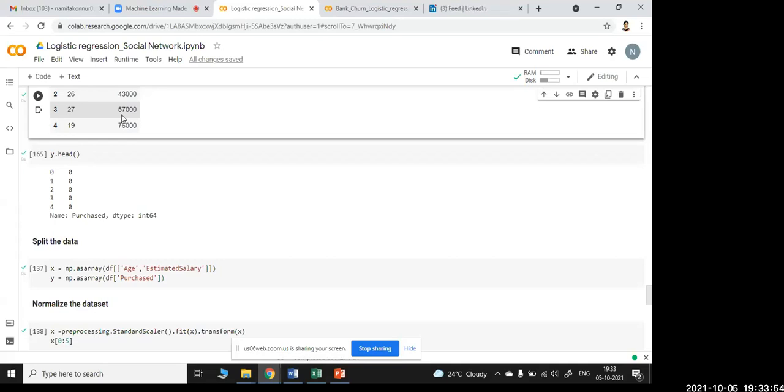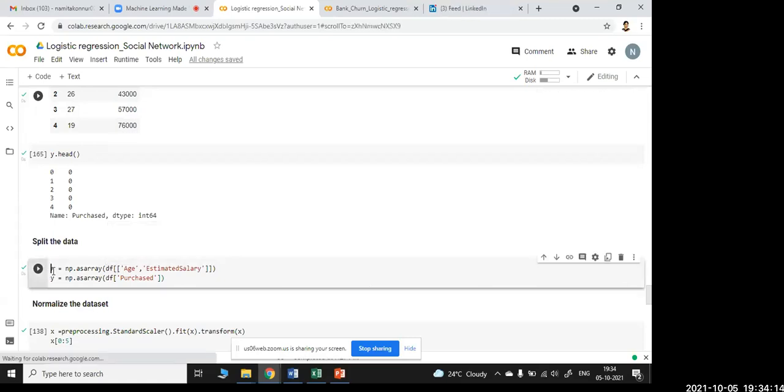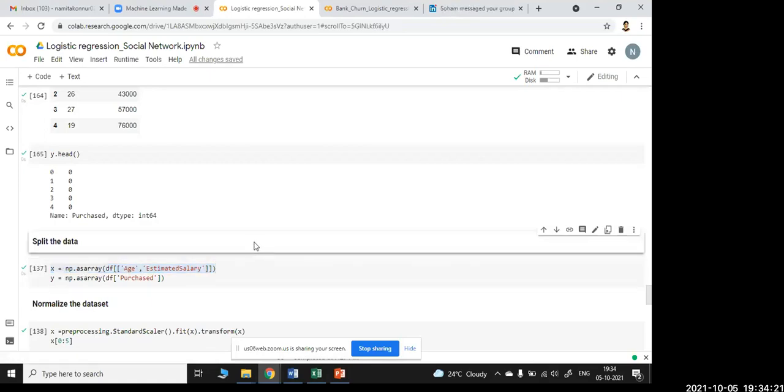Now, in the splitting of data, x is equal to np.asarray. When I type np.asarray, it will come automatically, and df is my variable in which, as I told you, I'm considering age and estimated salary as the independent variables. So in x, I'm putting them: np.asarray of df of age and estimated salary comes in x. Whereas for y, np.asarray, what is my predictor variable? That is purchased.